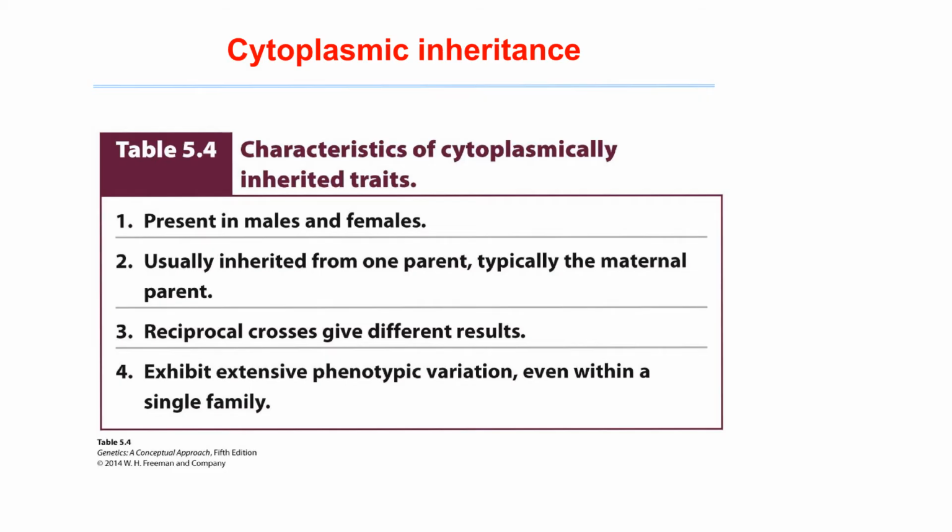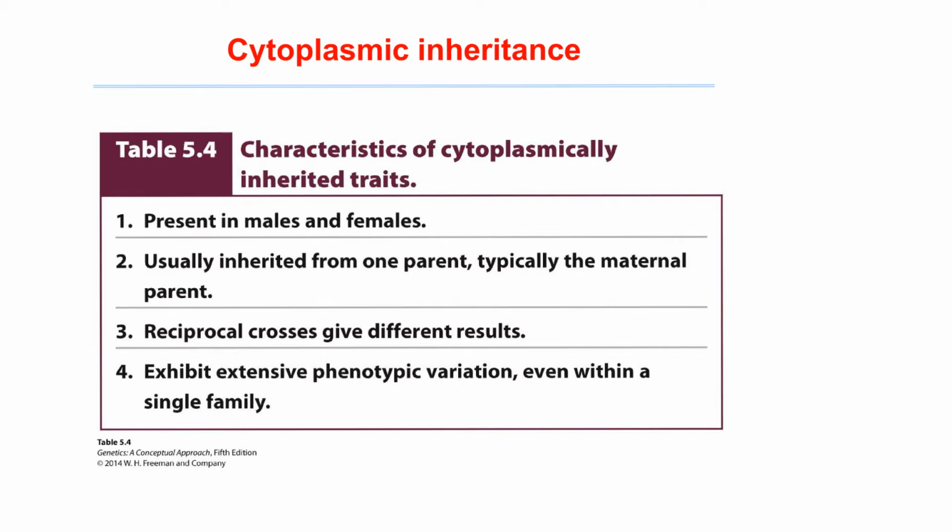In mammals, it is always mother. So in mammals, cytoplasmic traits encoded by genes localized on DNA in mitochondria are always inherited from mothers. Similarly, as with sex-linked inheritance, reciprocal crosses don't give you the same outcome.